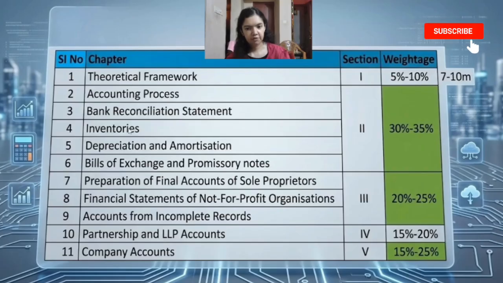If we see the section wise weightages now, section number 2, this is the highest weightage section. And then section 3 comes and then section number 5. So please study these 3 sections carefully and also the other sections also. Don't ignore any chapter.